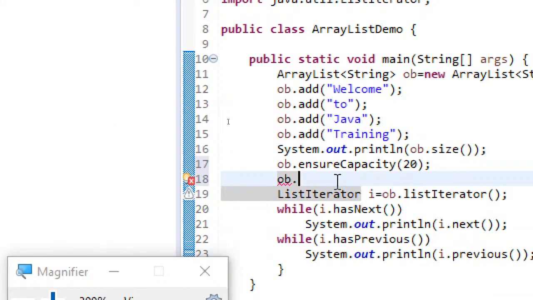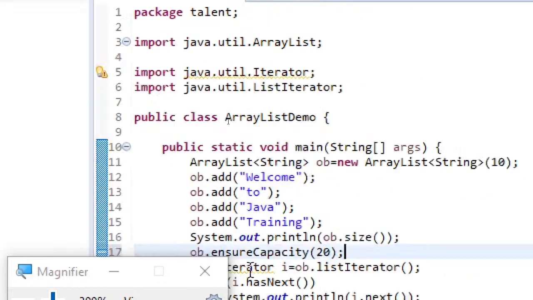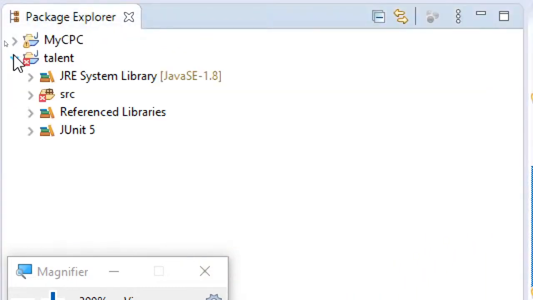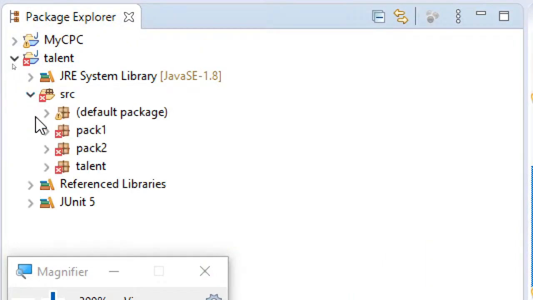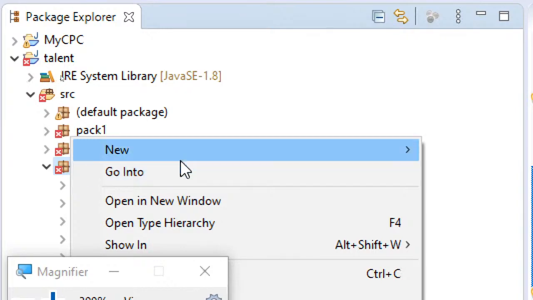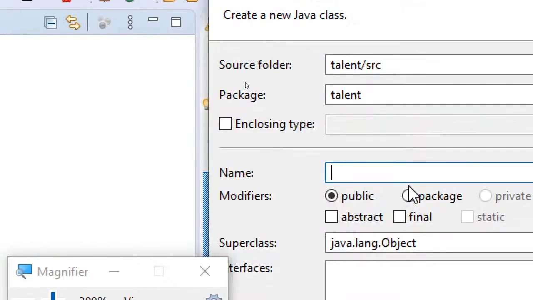So this is with regard to ArrayList. Now let us understand the use of Vector. Let me create another class for Vector, and I'm naming this class VectorDemo.